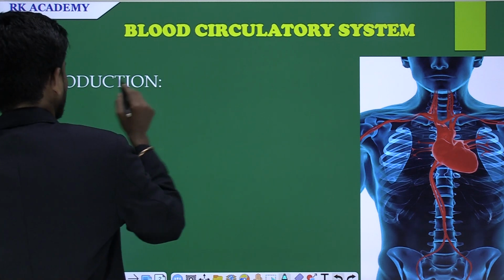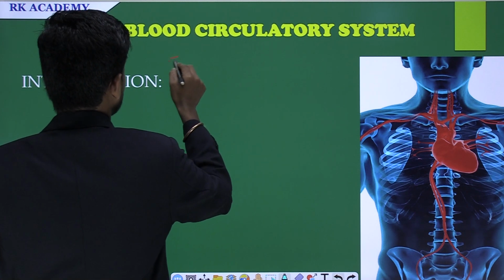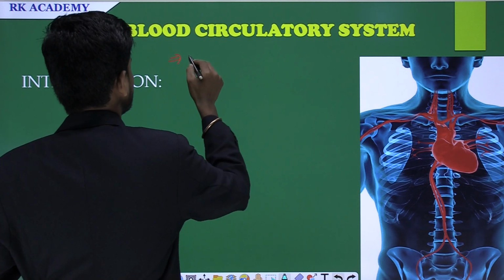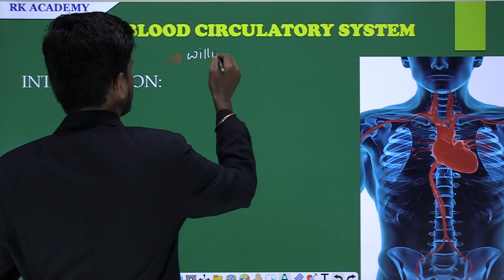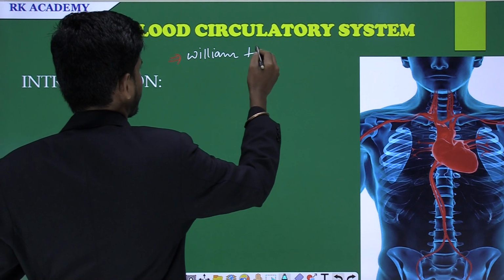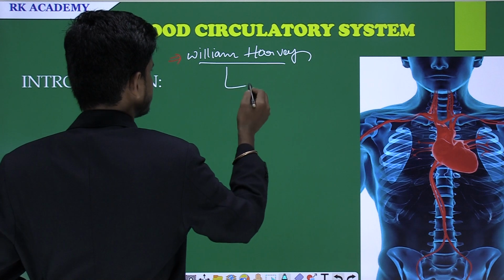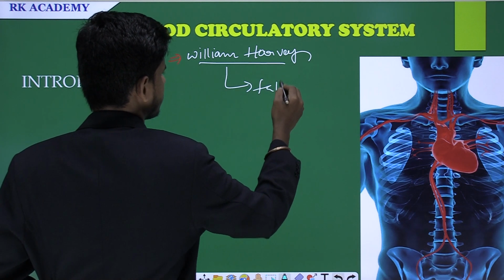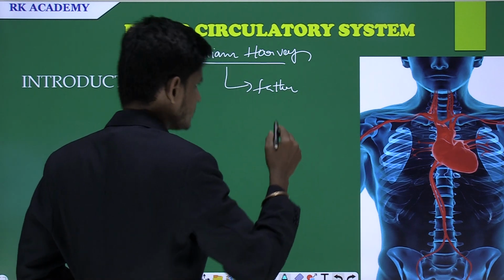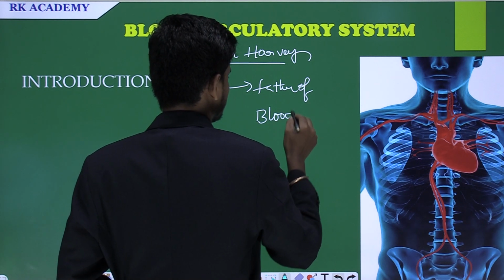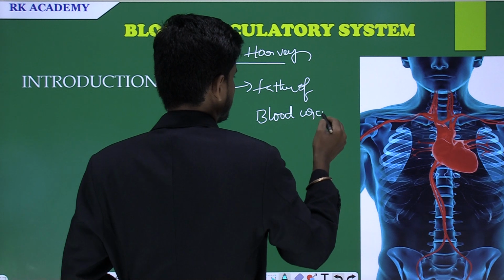Now, the basic concept of the blood circulatory system was discovered by a scientist named William Harvey. He is considered as the father of the blood circulatory system.